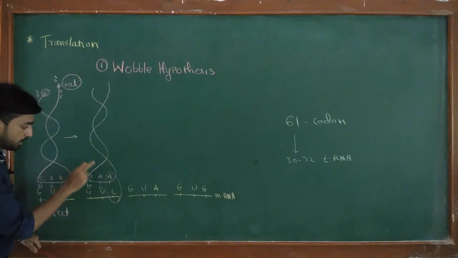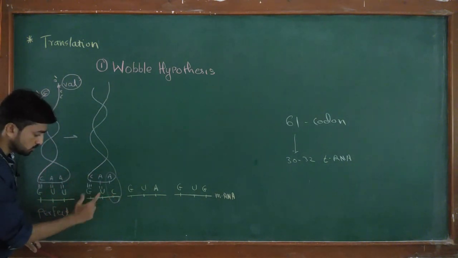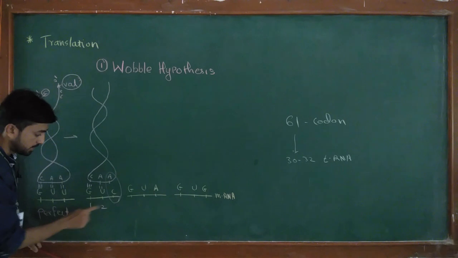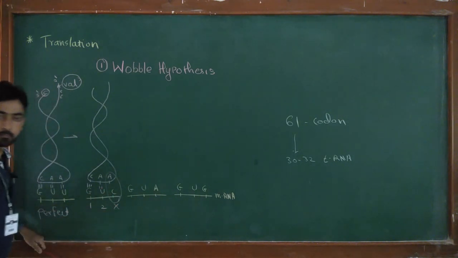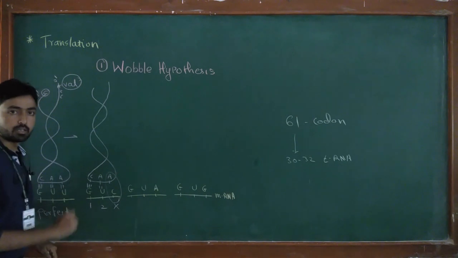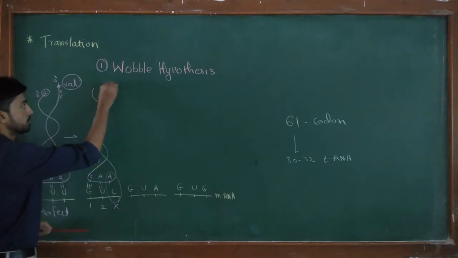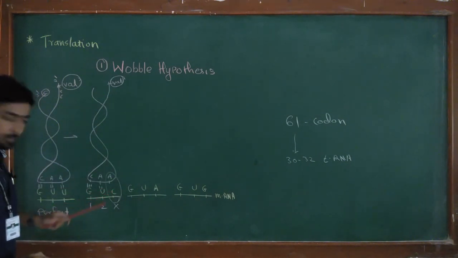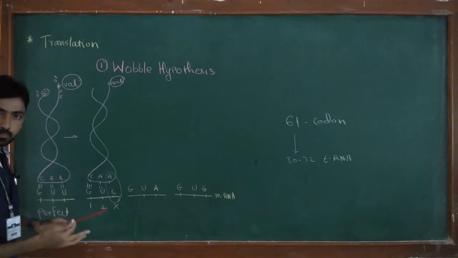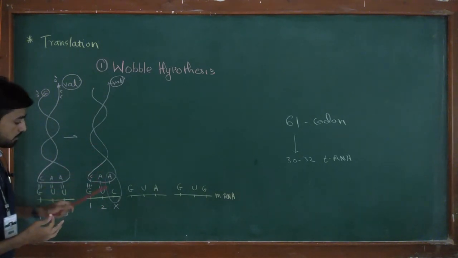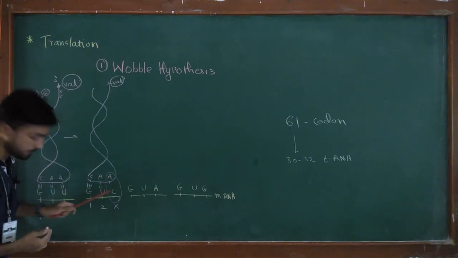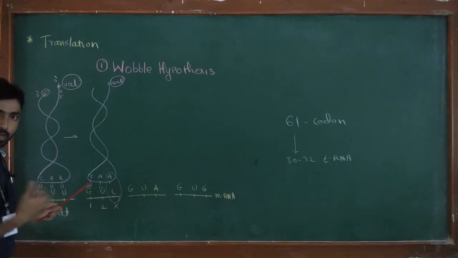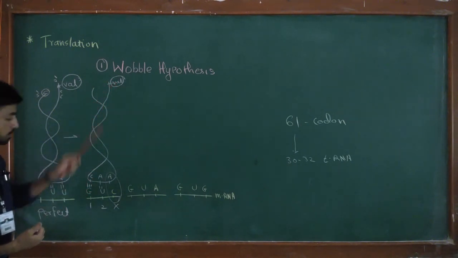When this tRNA is attached to the GUC codon, this is the first position, this is the second position, and the pairing is accurate, but in the third position there is no pairing. When such a thing happens, the tRNA still delivers valine. So when such a thing happens in the translation process, and this tRNA is still able to deliver valine, that means this third position is not important. If the first two positions match, then the ribosome is going to accept this amino acid from the tRNA.